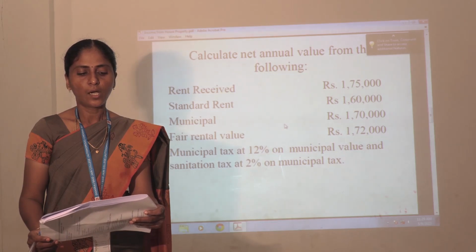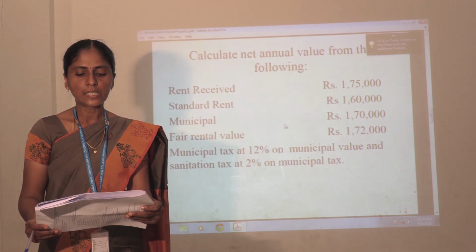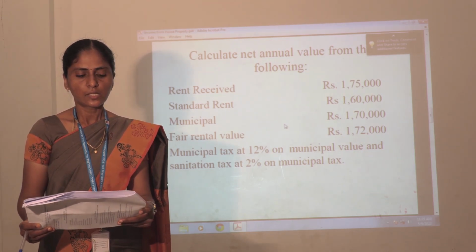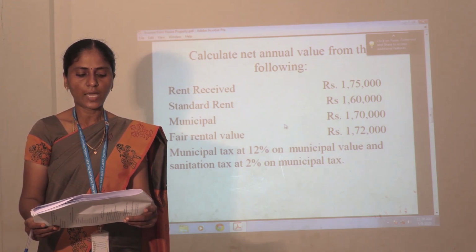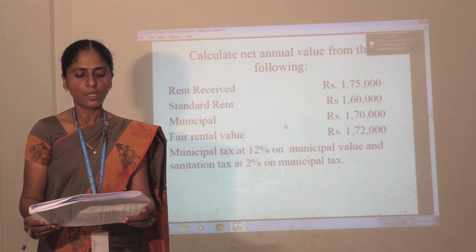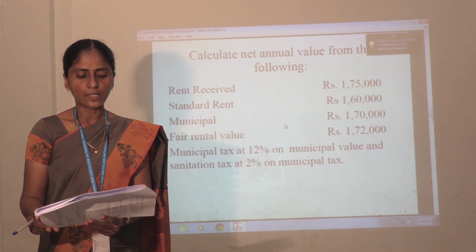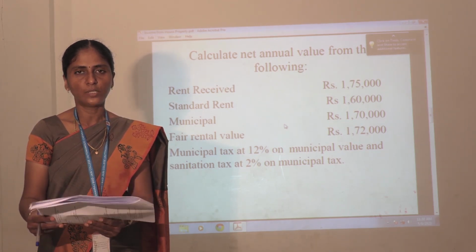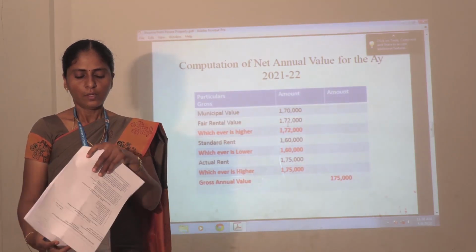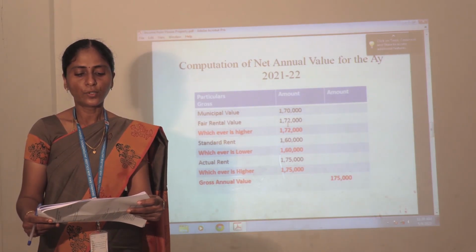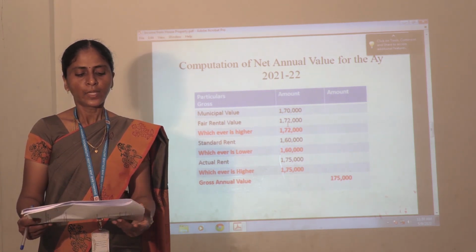There can be three cases for the gross annual value of let out property to be calculated. So now we are going to calculate the net annual value from the following information. Rent received rupees 1,75,000, standard rent 1,60,000, municipal value 1,70,000, fair rental value 1,72,000, municipal tax at 12% on municipal value and standardization tax at 2% on municipal tax. We compute the net annual value for the assessment year 2022-23.